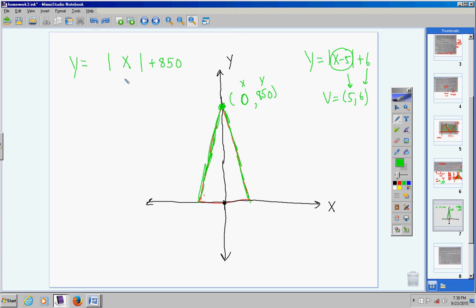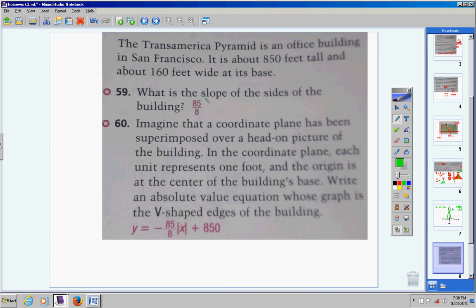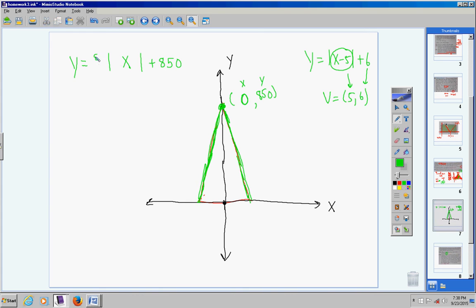Now here's something you did not know, but I'm going to teach it to you now. The slope of this line, which by the way is the exact same slope as this line here, just a different sign, always goes on the outside of its absolute value. Now I've never taught you that, but now you know that. So the slope was 85 over 8. Remember, we found that earlier. So right here I'm going to put 85 over 8, and then something else. If your V is opening upward, this will always be a positive number.